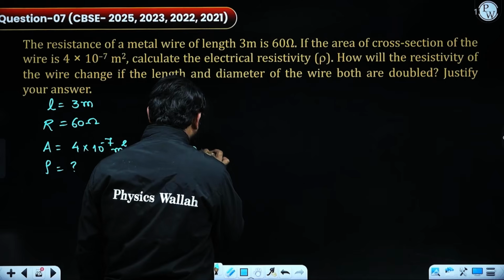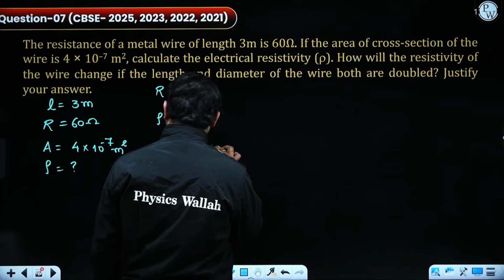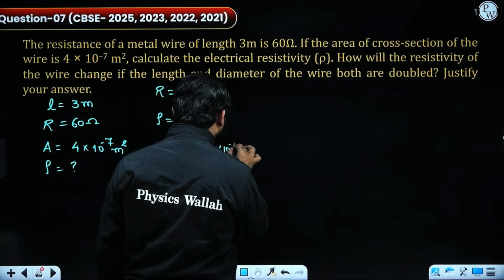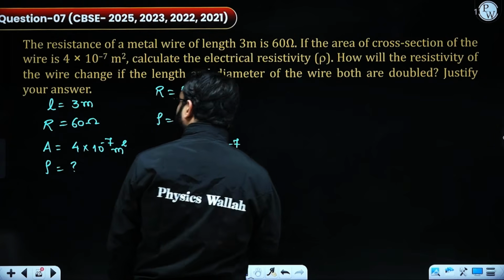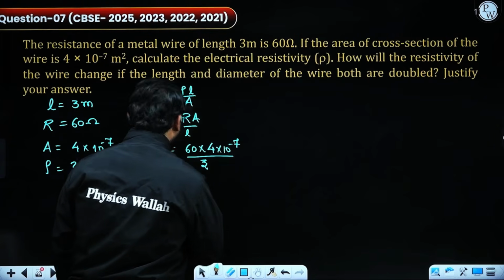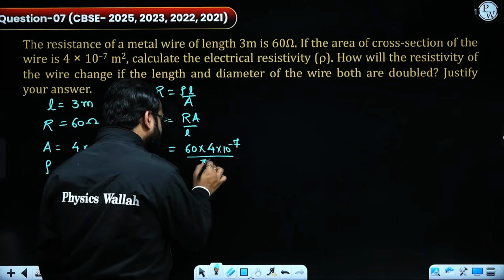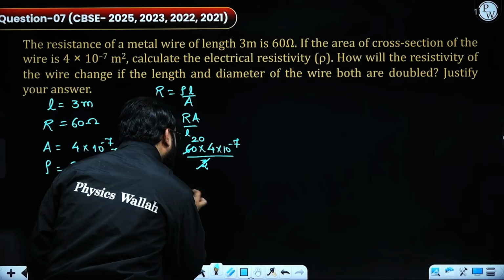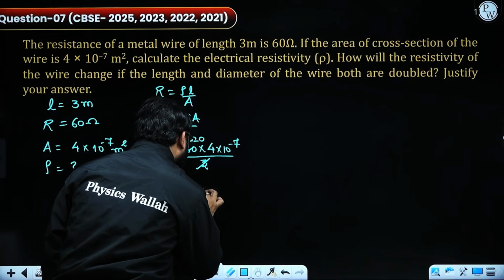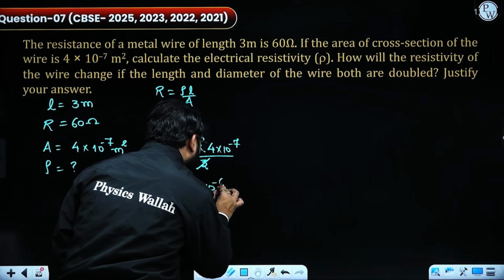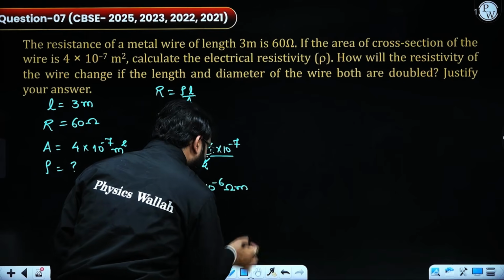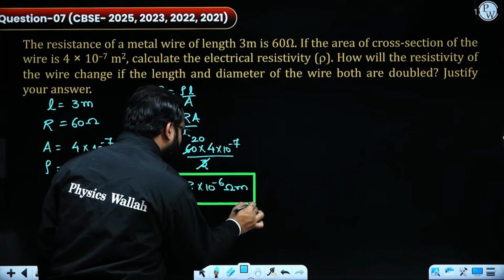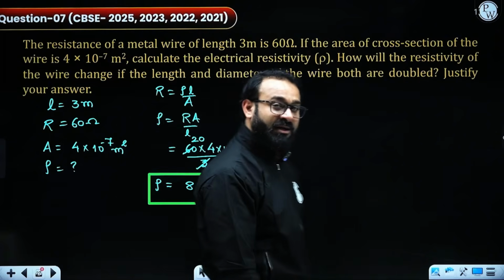So I am putting directly all the values. So this is going to be 60. The value of area is given as 4 times 10 to the power minus 7. The length of the conductor is given as 3. So we have put all the values. Let's cancel out. We will be getting 20 over here. Resistivity is coming out as 8 into 10 to the power minus 6 ohm meter. This will be the final value for the electrical resistivity.